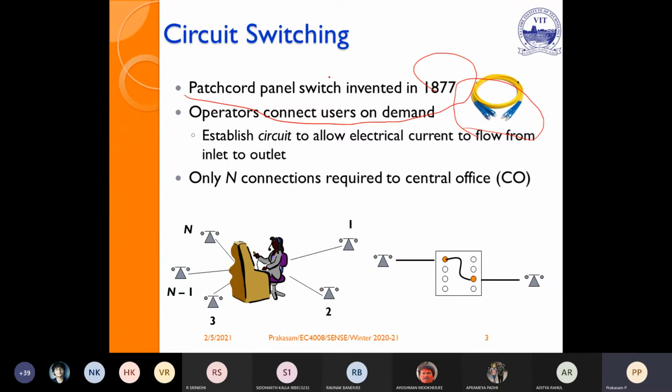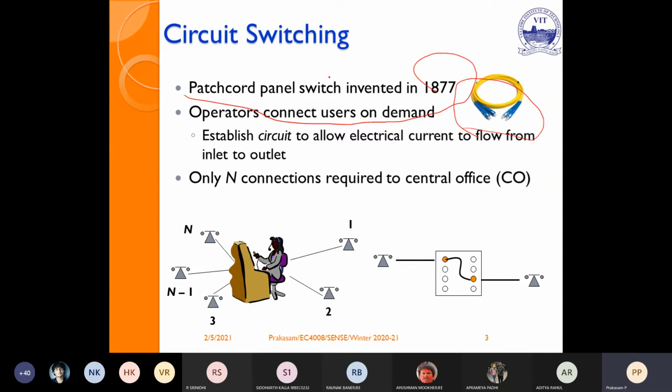Suppose we take AM modulation, FM modulation, if you see the kit, to connect between two points, there is a patch card. So due to the invention of the patch card panel, you are now able to establish circuit connections.